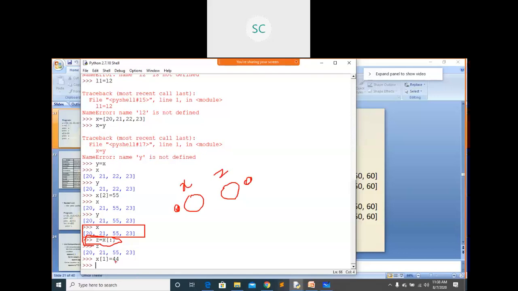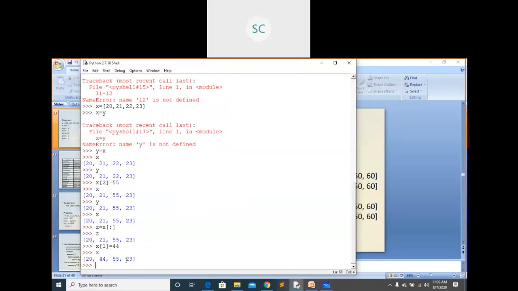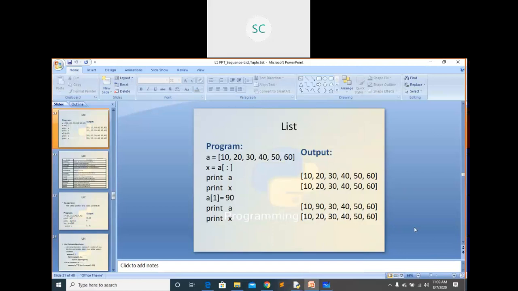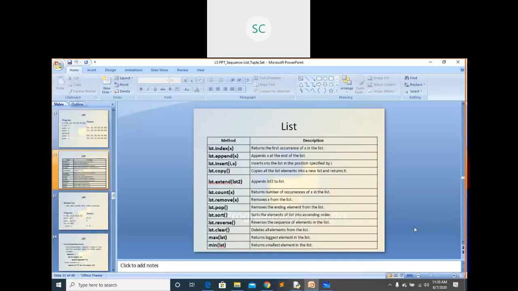Here I have updated x of 1, right? Now if you see x, this object is updated. If I see z now, same elements are present. In the previous case, if you are aliasing, it is affected to the alias list also, right? But here, if you clone that object, it won't affect another object. Just remember that point. This is about cloning of list.